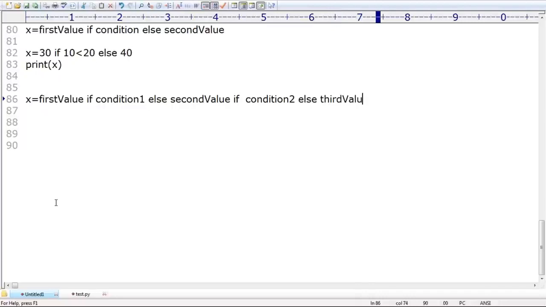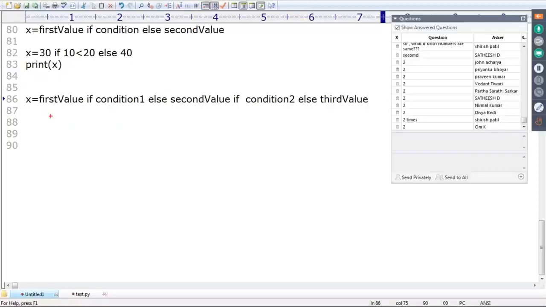Don't get confused. Observe very carefully. Do you know how many times I use the conditional operator here? Please tell. Two times. Just have a look once. This is the first value, if this condition is satisfied.